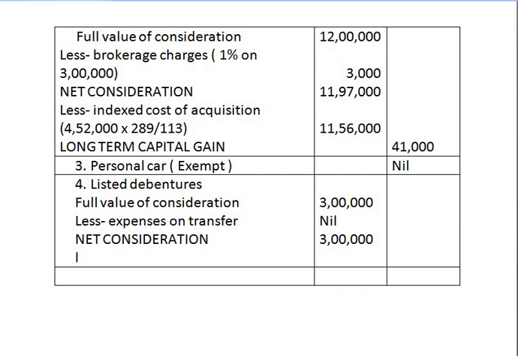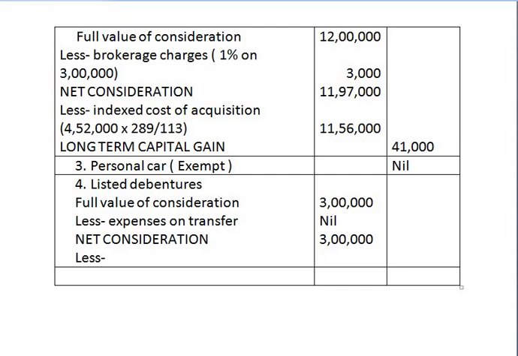From this, deduct cost of acquisition. Pay attention. For debentures and bonds as well as depreciable assets, no indexation is applicable. I repeat, in case of debentures or bonds or any depreciable assets, indexation is not applicable.